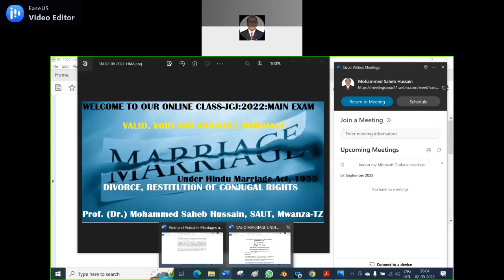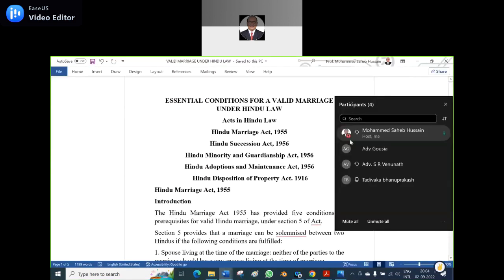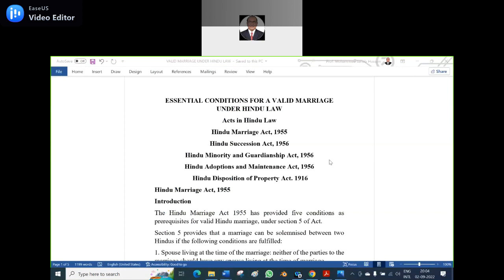So, the essential conditions of a valid marriage. In Hindu law, how many acts are there? Hindu Marriage Act 1955, Hindu Succession Act 1956, Hindu Minority and Guardianship Act 1956, Hindu Adoption and Maintenance Act 1956, Hindu Disposition of Property Act 1916. There is one more act also. What is that? Irrespective of caste and creed, one can marry. What is that act?